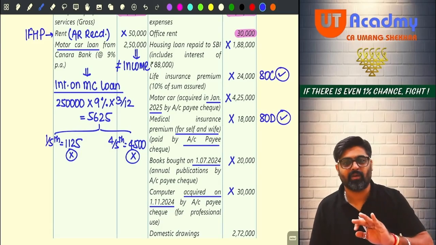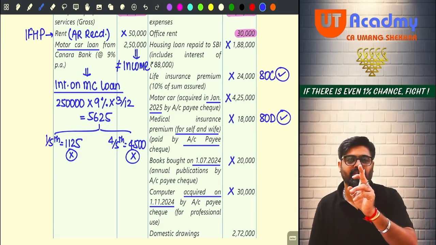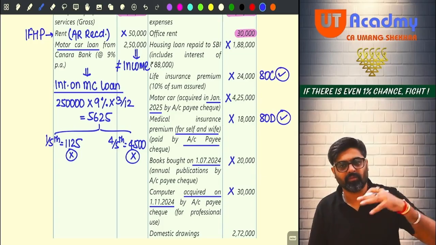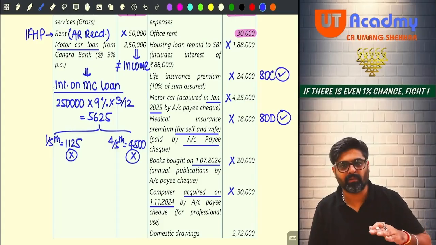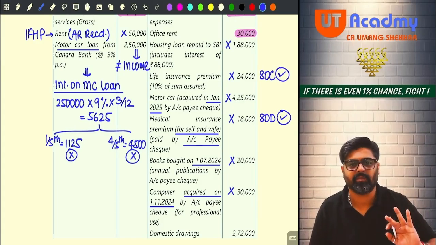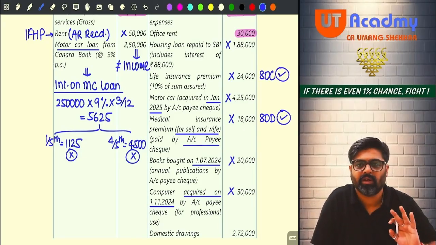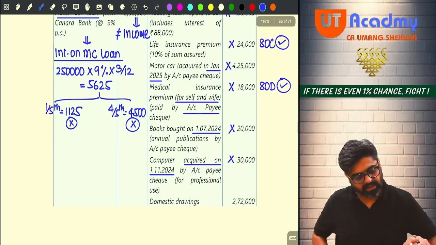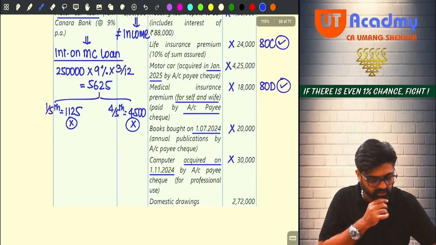Hence, they are clearing out that since both the balances are given, no, cash and bank both, don't apply any assumption. We are only telling you that it is paid by way of account pay check, meaning other than cash. Will it be allowed under 80D? Yes. Don't claim it under PGBP. Claim it under Chapter 6A as 80D deduction from your GTI. Okay. Next one, 20,000 ignore, 30,000 ignore.